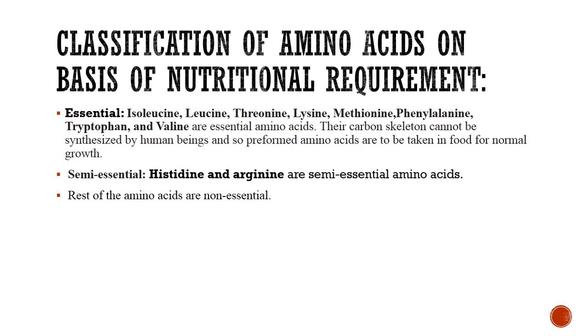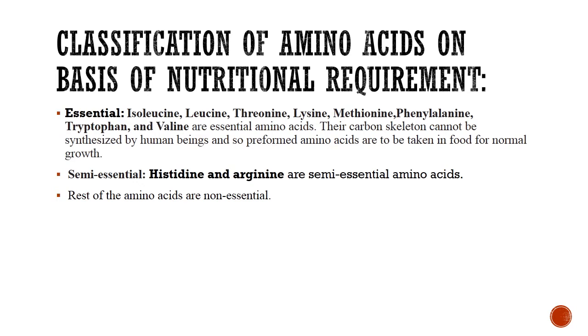Previously, histidine and arginine were thought to be in the category of essential amino acids, but later it was found that histidine and arginine are specially required for children in the growing age group and in pregnant and lactating mothers. So histidine and arginine are thought to be semi-essential amino acids.